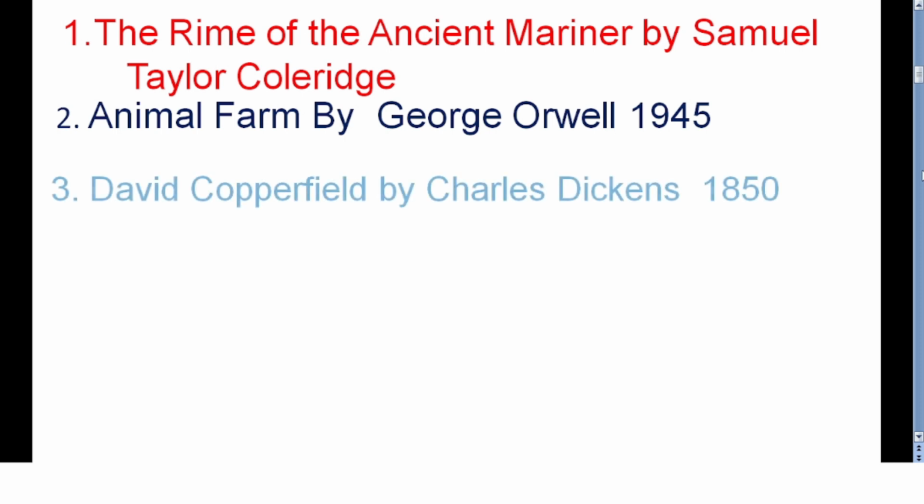Now the third one is David Copperfield by Charles Dickens, which was published in the year 1850. So this tells about the story of a child. When he has grown up, he looks back on his life, and it is the story of a boy who escapes from his abusive stepfather to find a safe place. So there is another term used, favorite child, in the David Copperfield novel.